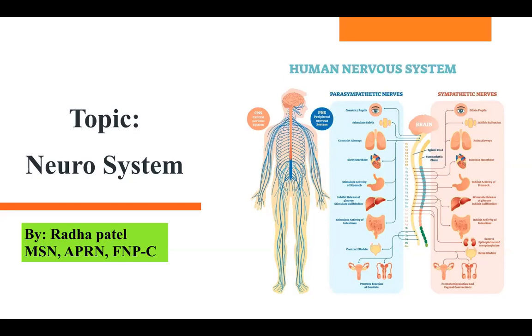On the other side, sympathetic nerves, how do they help? Whatever the parasympathetic nerve does, it does the opposite to sympathetic. Sympathetic nerves dilate the pupil and inhibit salivation. It relaxes the airway, increases heartbeat, inhibits activity of the stomach, and stimulates release of glucose. It secretes epinephrine and norepinephrine. It relaxes the bladder. So those are the different functions of different types of nerves.